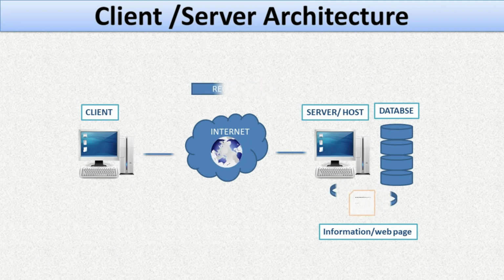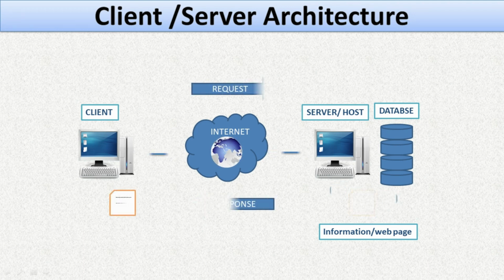And if that information is available in the database, server computer is going to respond to the client computer with that information. Then the client computer is going to receive that information and display it on a web browser. So this is the process how client and server computers communicate and exchange information in client server architecture.